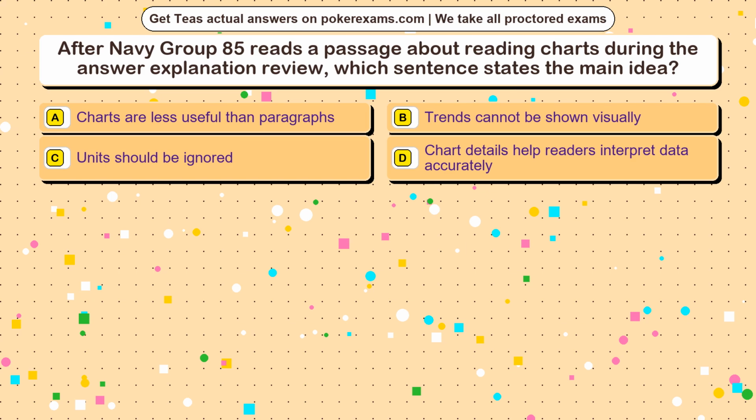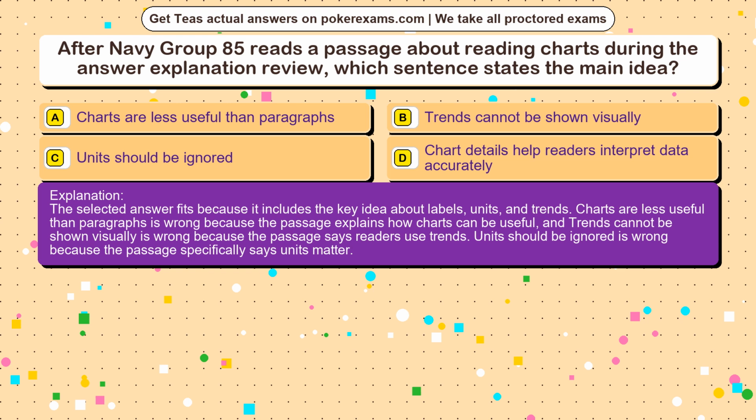The correct answer is option. The selected answer fits because it includes the key idea about labels, units, and trends. Charts are less useful than paragraphs is wrong because the passage explains how charts can be useful, and trends cannot be shown visually is wrong because the passage says readers use trends. Units should be ignored is wrong because the passage specifically says units matter.